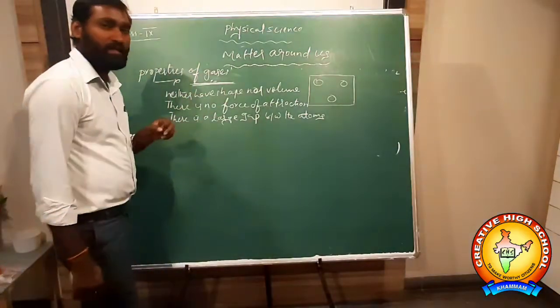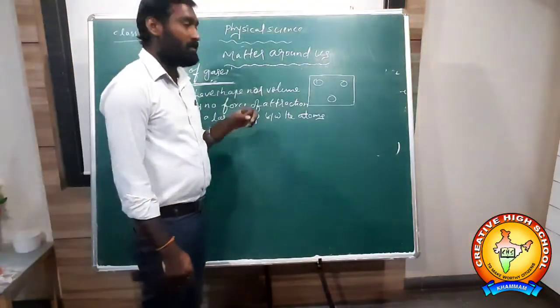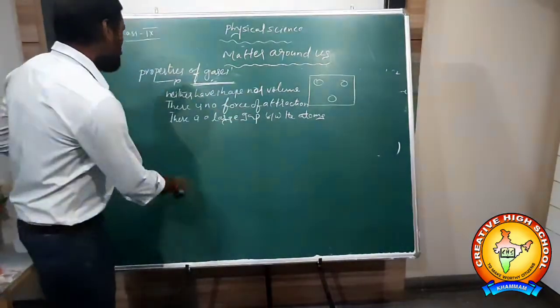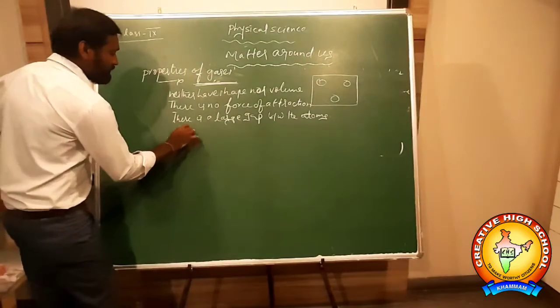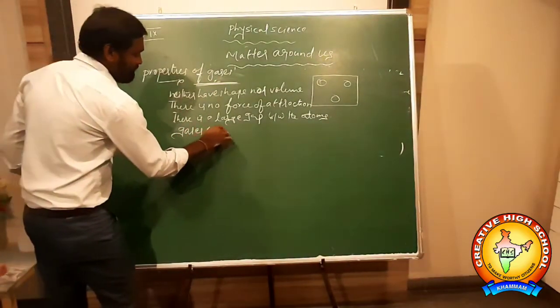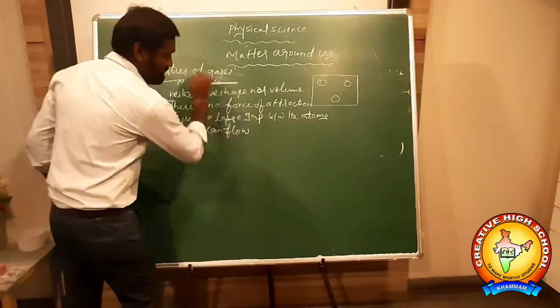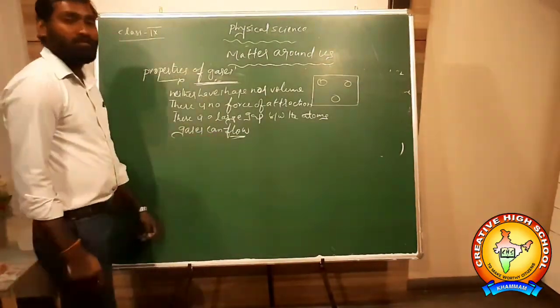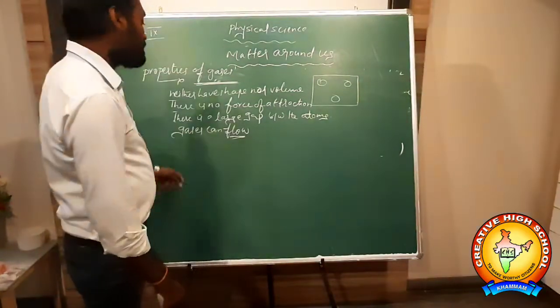So what are fluids? Fluids are those which can flow. Liquids and gases are called fluids. So gases can flow. Can flow means what? Because they are fluids, that's why they can flow.